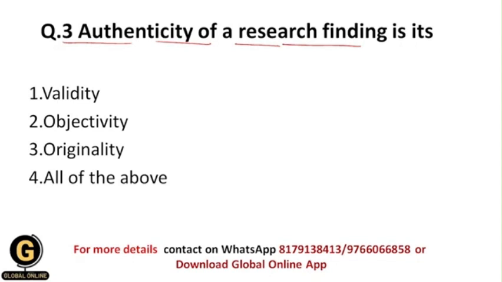This is called authenticity. And what is exactly the authenticity of a research finding? Whenever we get the results of our research, how can you say that our research results are authentic? Whether it is its validity, or its objectivity, or originality, or all of the above.